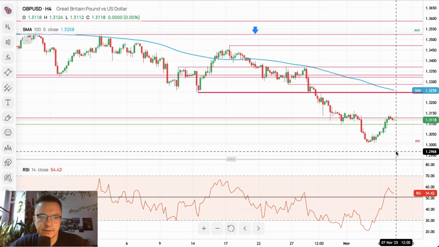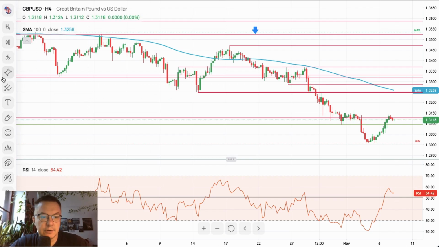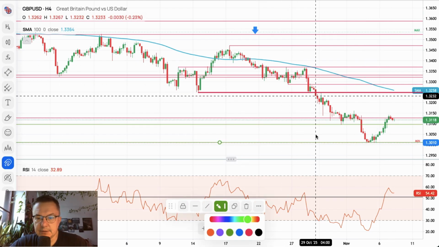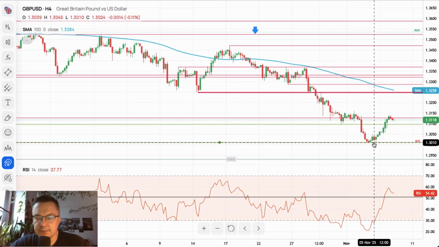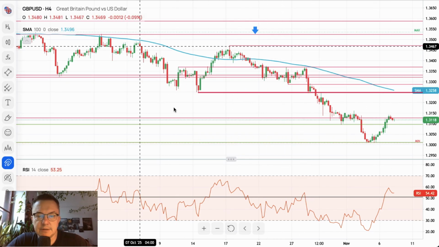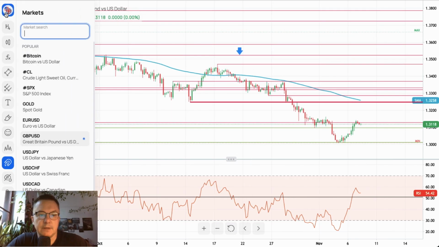Right now 54 points on the momentum, so it is positive, but it's not strong. The same situation here is being spotted. So the market participants are selling British pound and buying the dollar. Local low is 1.3010, so round number 1.30. Well, let's see what will happen later on after the non-farm payrolls data are published, if they are published. We don't know it yet, and it's really clear to see that this market is below the 100 period moving average. It keeps trading lower, so the outlook remains bearish as well.